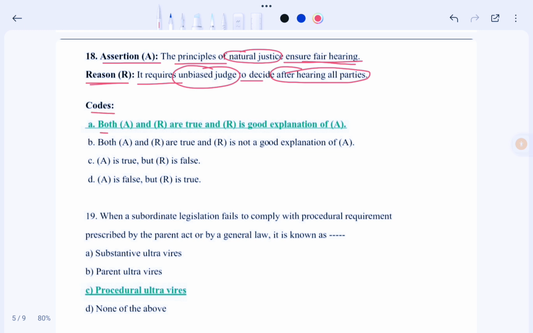Option A, both A and R are true and R is a good explanation of A. Option B, both A and R are true and R is not a good explanation of A. Option C, A is true but R is false, and option D, A is false but R is true. So in this case, our correct option would be option A.